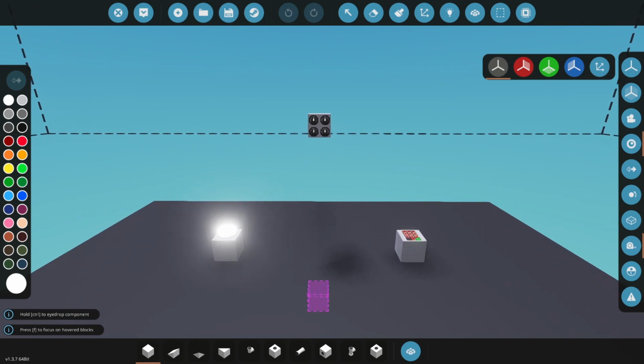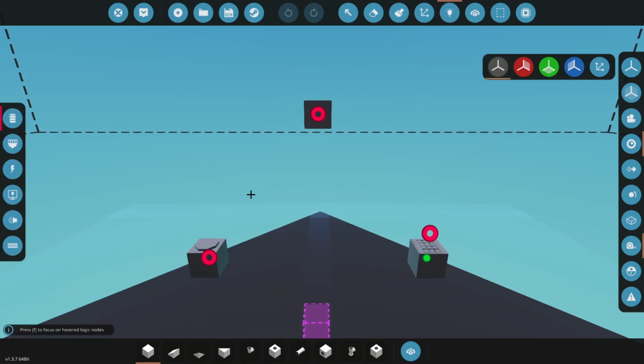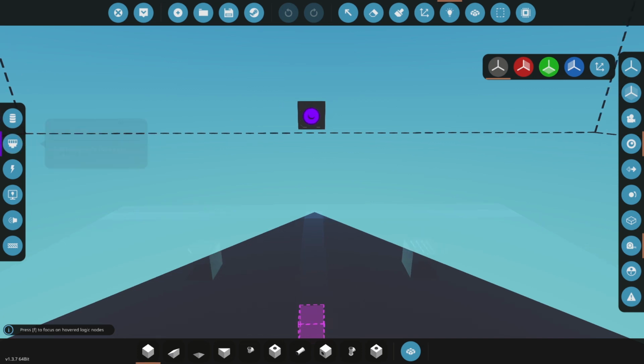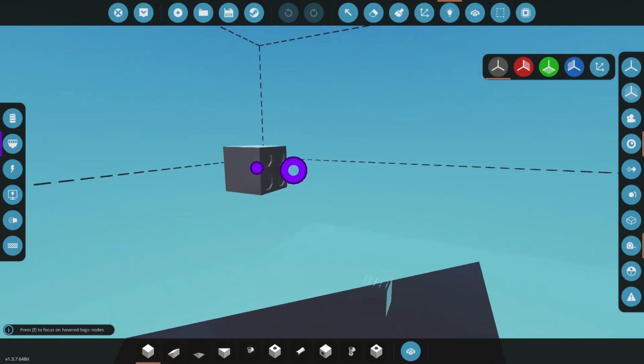Now you'll notice here that I've got an instrument panel, I've got a light, and I've got a keypad. So in terms of logic, we're going to be using our light switch as an indication of an on-off coming from our instrument panel. And we're going to use our keypad as a way to put a number into our instrument panel as an example. Now in terms of logic, you'll notice that we've got a composite out and in.